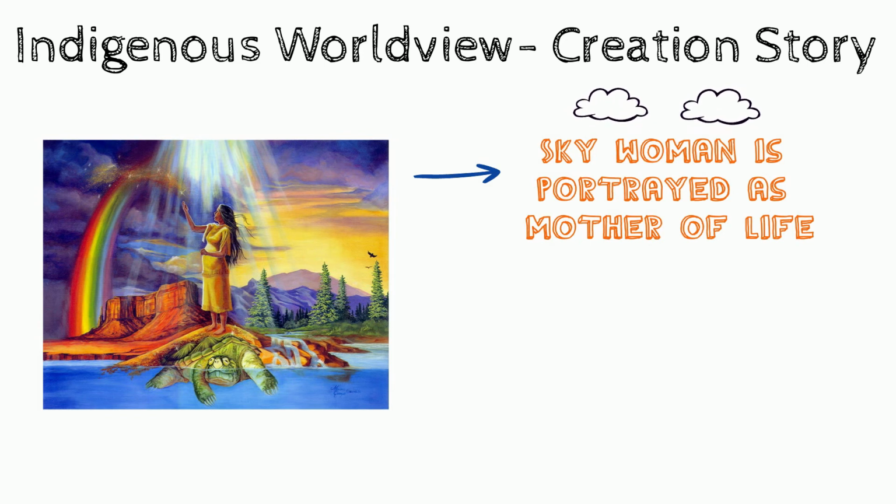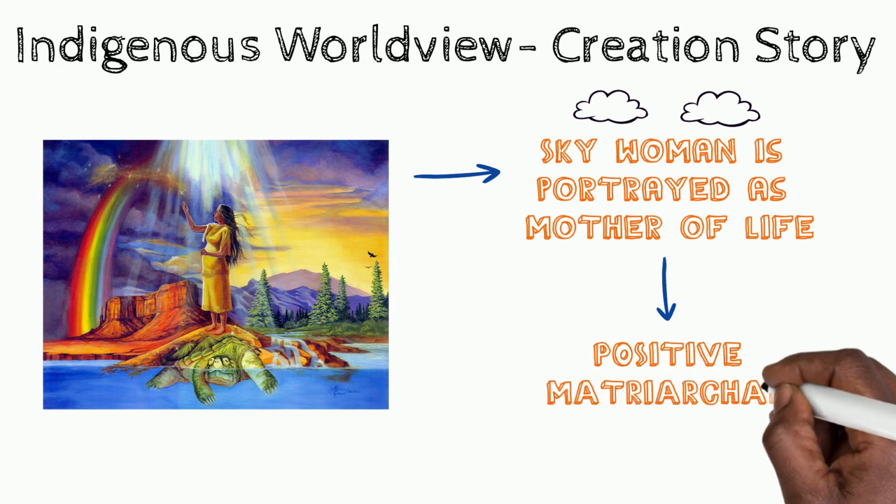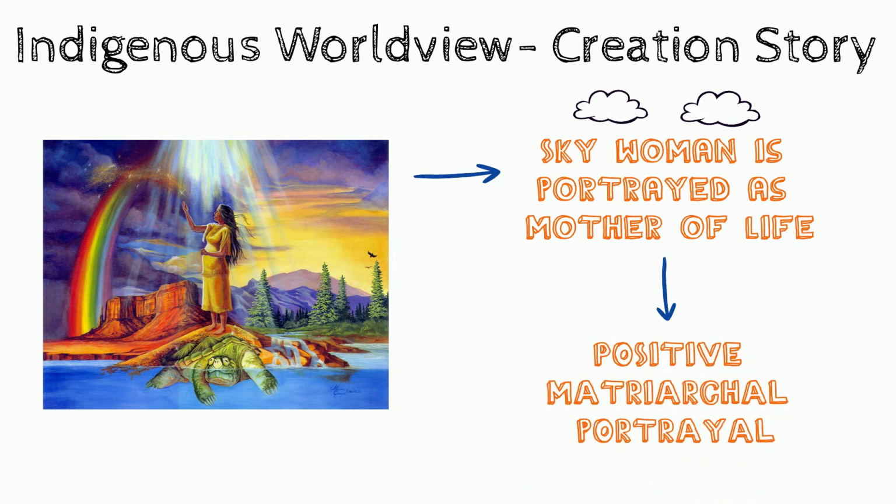Even though at the beginning of the story she falls through a hole in the sky, she is never defined by her mistake. In fact, she is hardly blamed and her role as a mother is celebrated. She exists before the world, a natural and primordial force. She is heralded as mother of life. This is a great example of a positive matriarchal portrayal which is embedded in the Indigenous worldview.